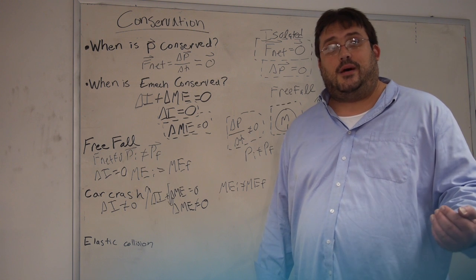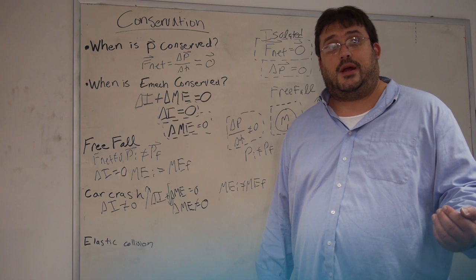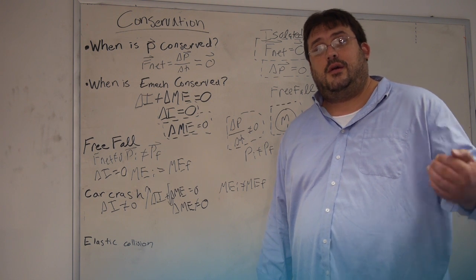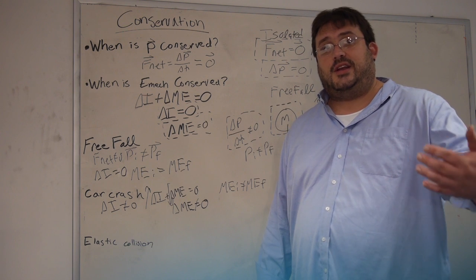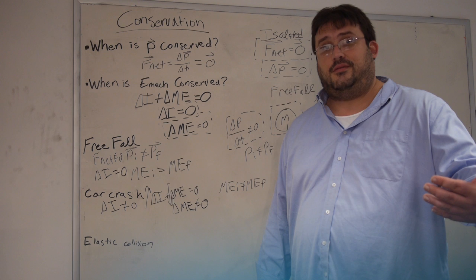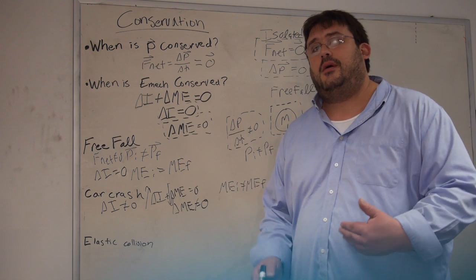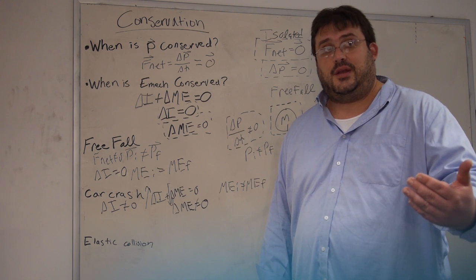The momentum, however, in the direction of the car crash is conserved as long as when the two cars collide, they transfer momentum in the direction of the interaction with each other, but not also with anything else.